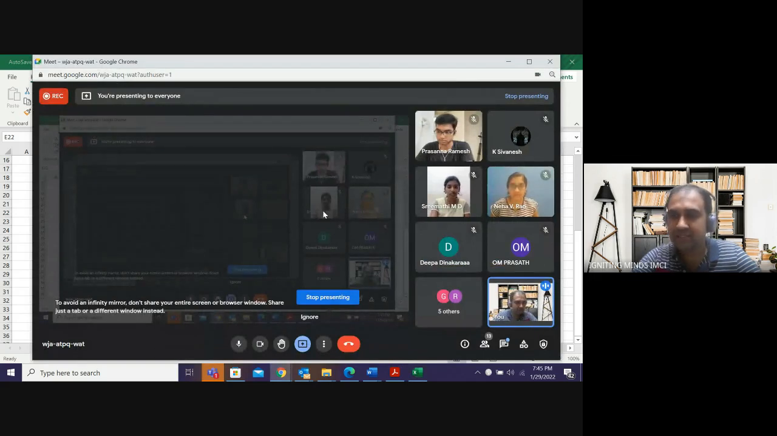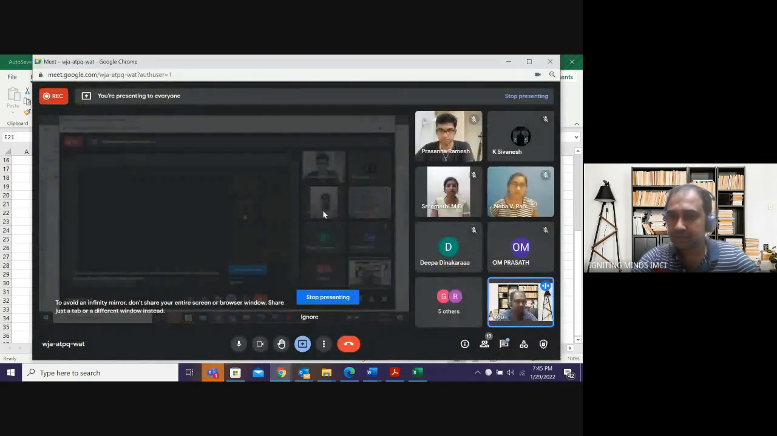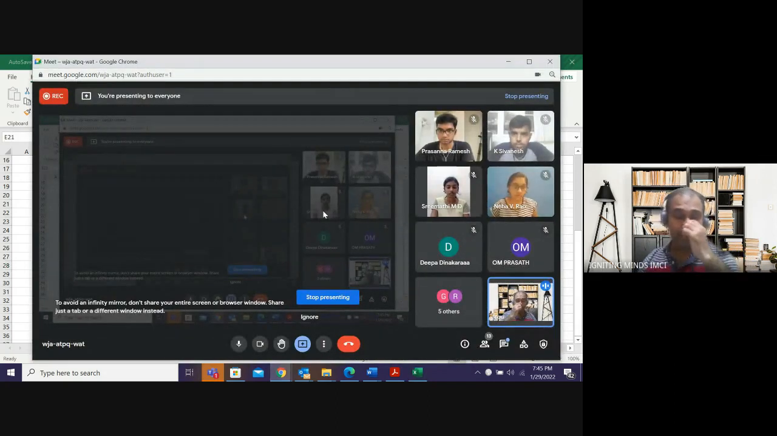Okay, all the entries will be like that. Only two impacts. Ultimate impact will be only to bank account and to capital. Clear? We will pass this entry in two stages. One is the due entry. The due entry will be what, guys? Share allotment to share capital.